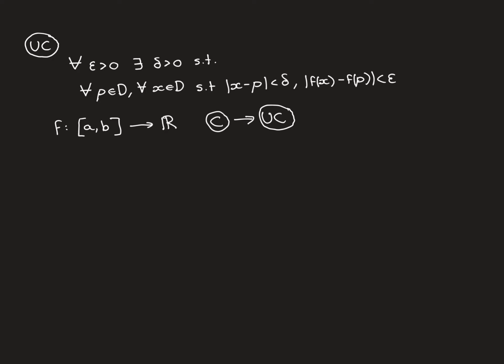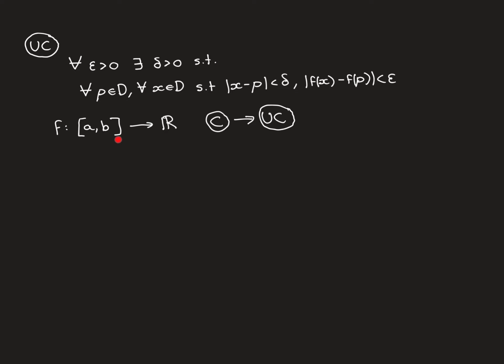So for the rest of this video, the thing that we're going to be working on is if we have a function over a closed bounded interval, that of course is a real valued function, and this function is continuous everywhere over that interval, then actually it does obey the uniform continuity property over that closed bounded interval. So these then are examples of functions that do obey the uniform continuity property.